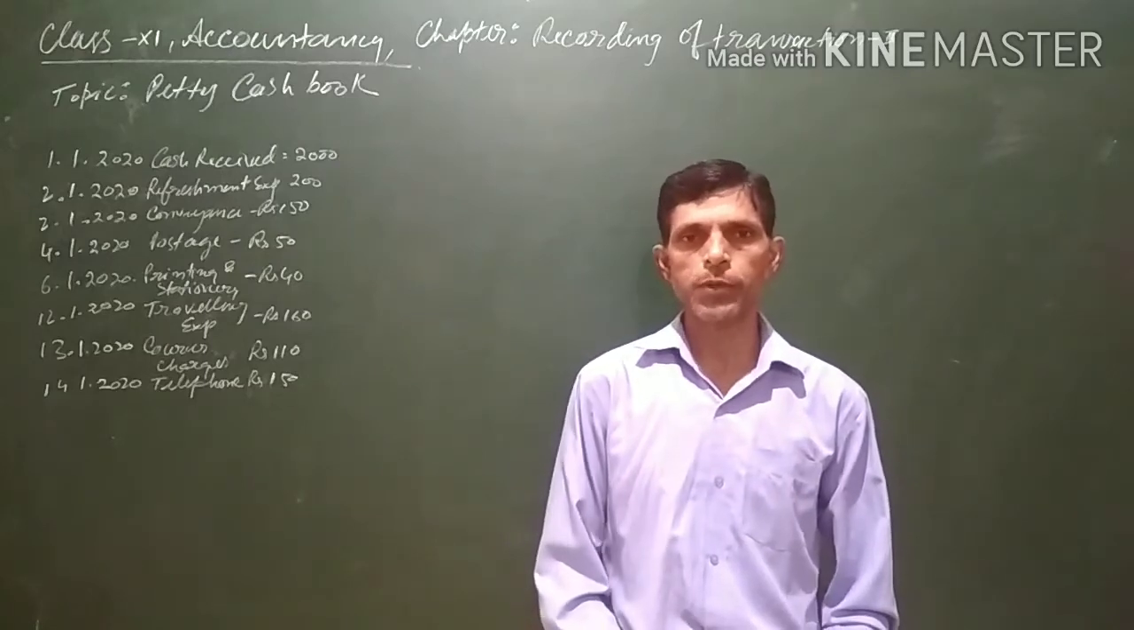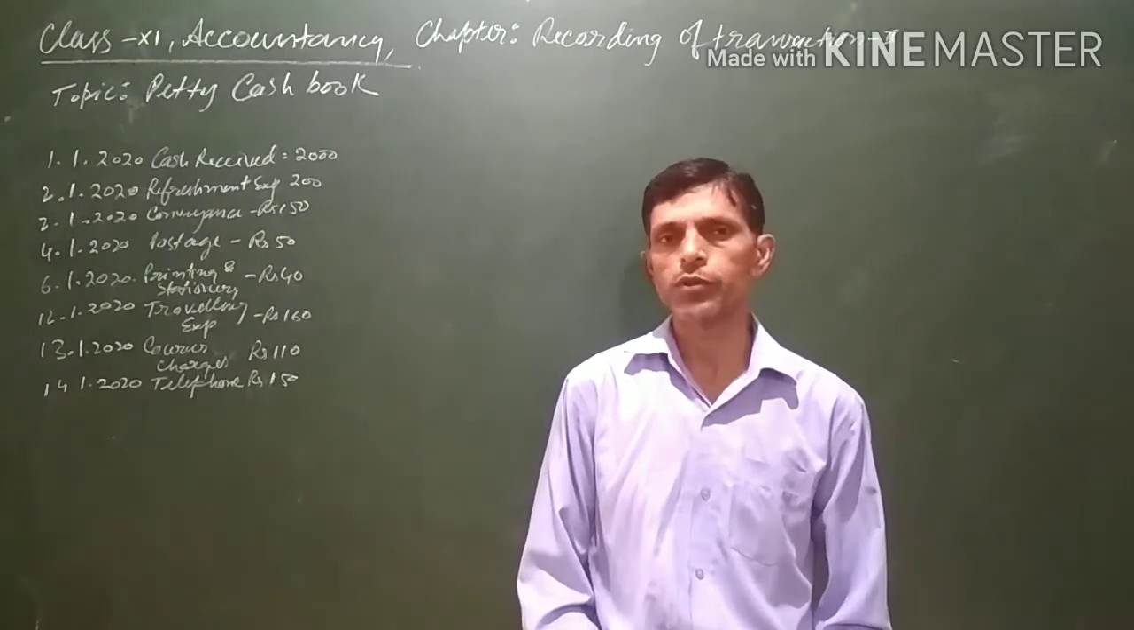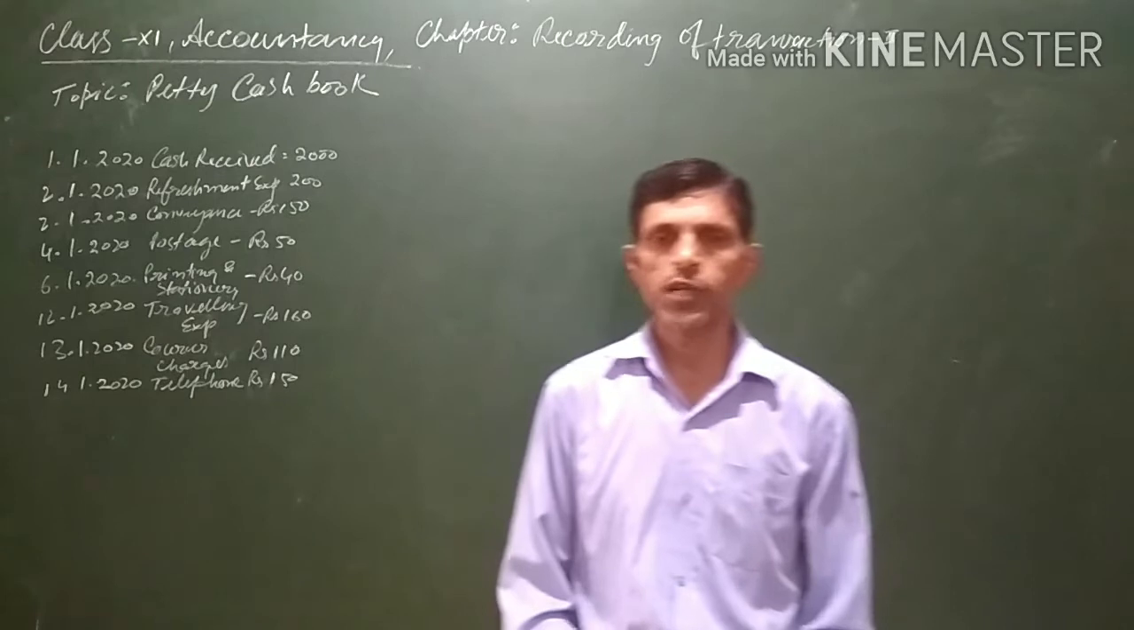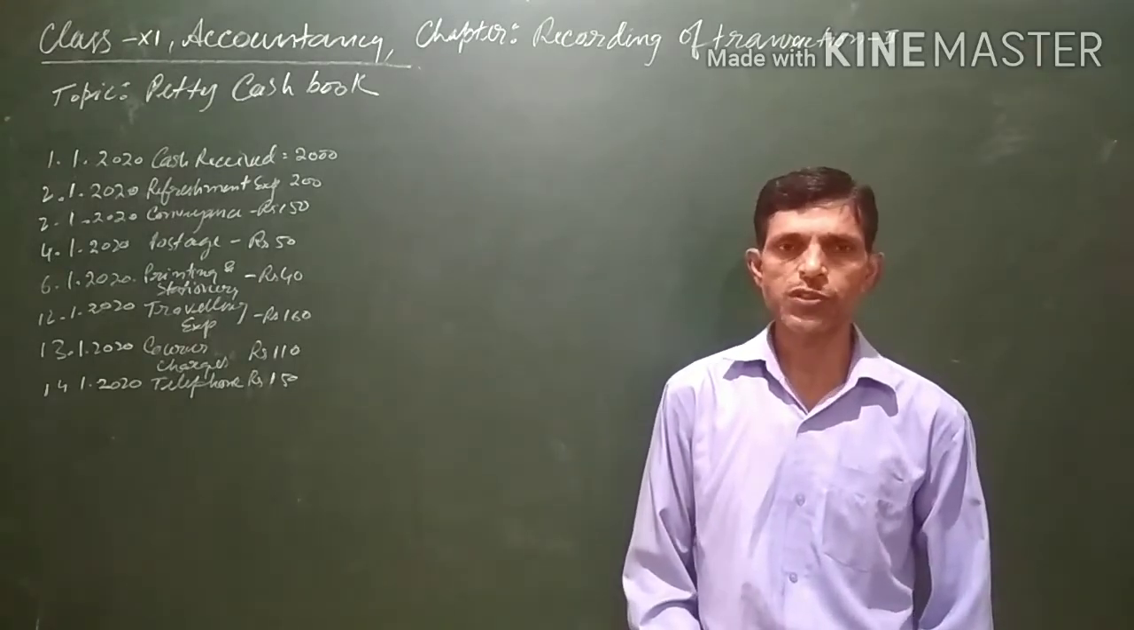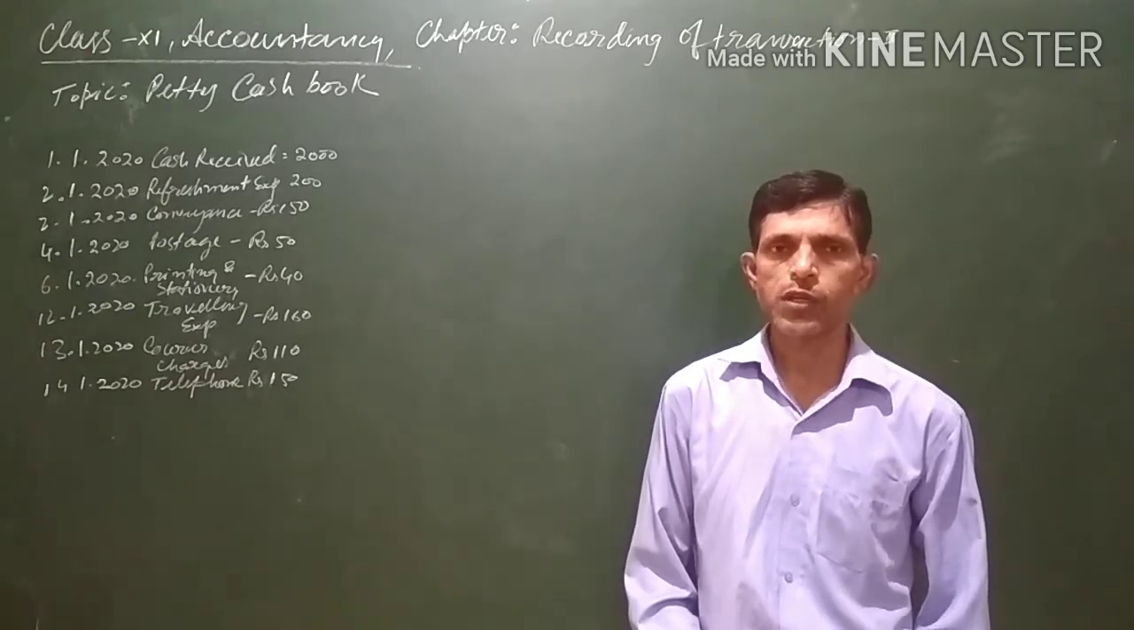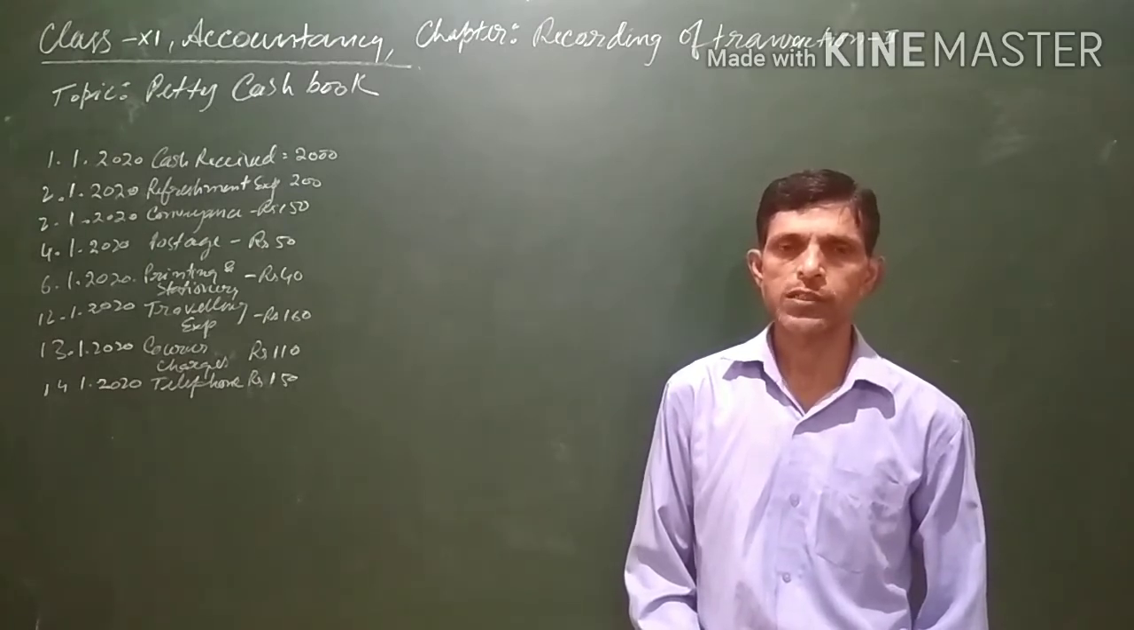In this video, we will be discussing petty cash flow. We have studied earlier that the journal is divided into special books, also known as day books or subsidiary books. Out of these, we first started with the cash book, and cash books are also subdivided.